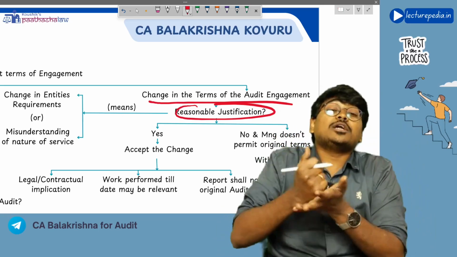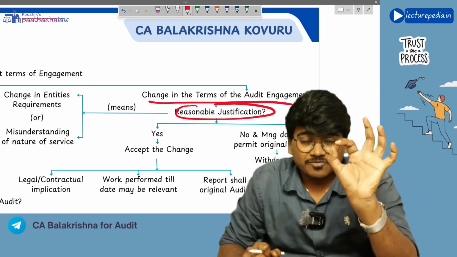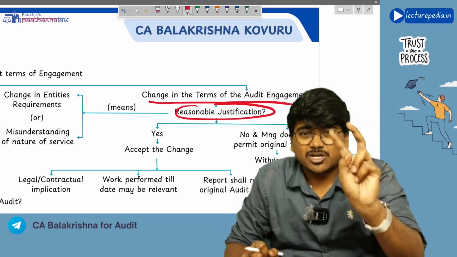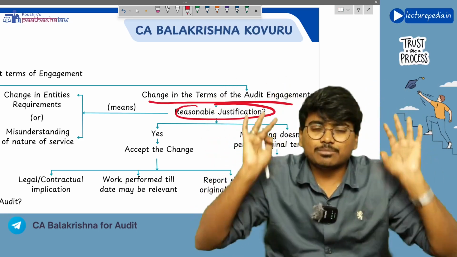So if there is a change in the terms of audit engagement, the auditor has to see whether there is a reasonable justification. Now what is meant by reasonable justification? There are two situations. If the change in the terms of engagement is because of these two situations, only then can you call it a reasonable justification.